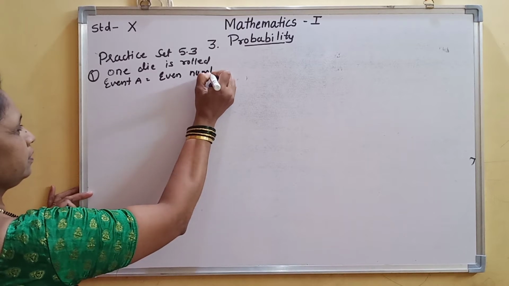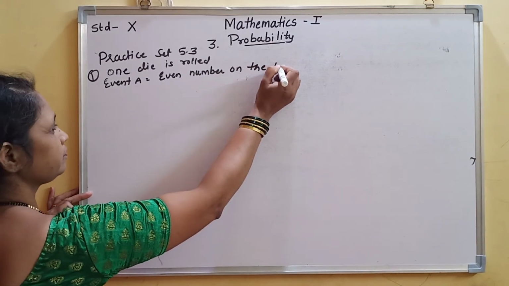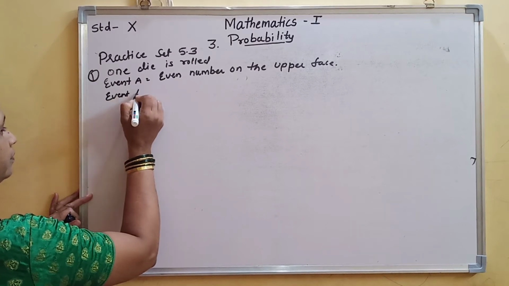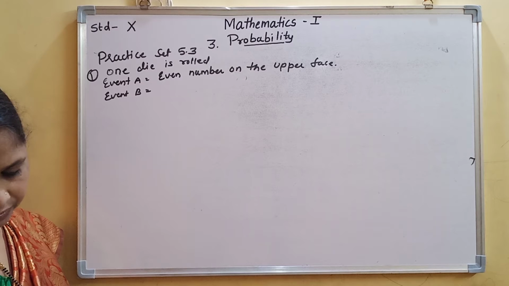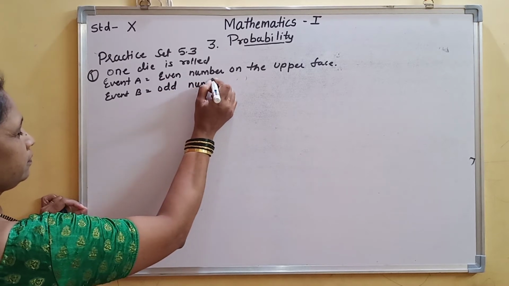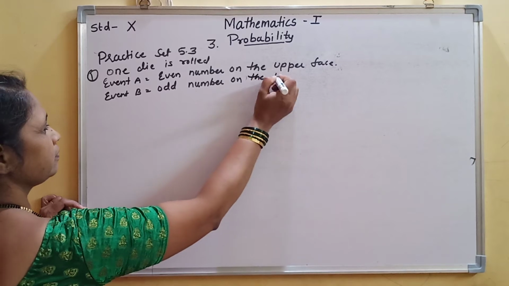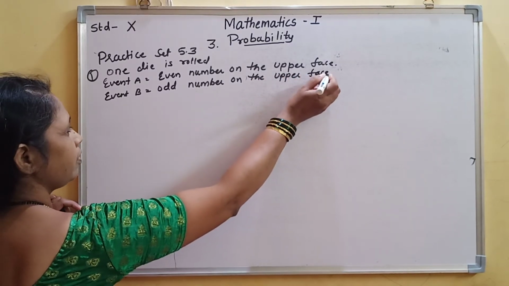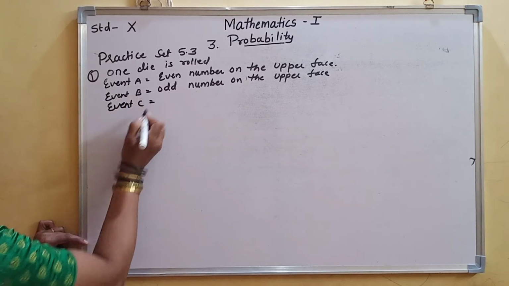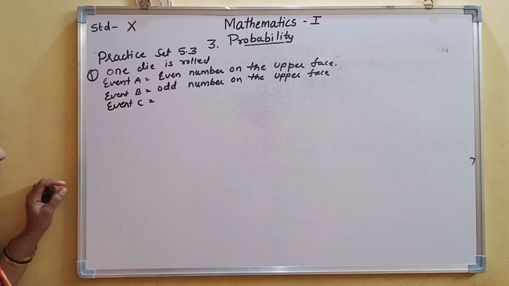Event B, odd number on the upper face. And event C is a prime number on the upper face.